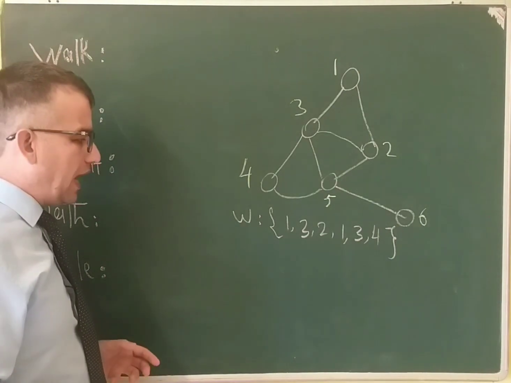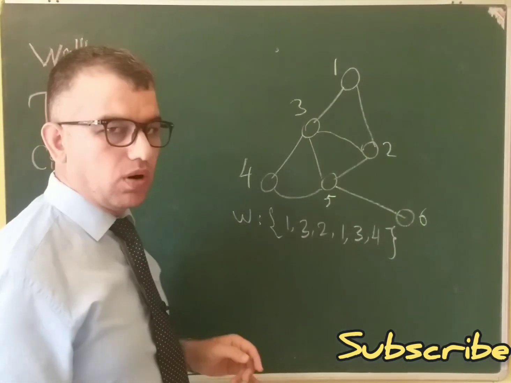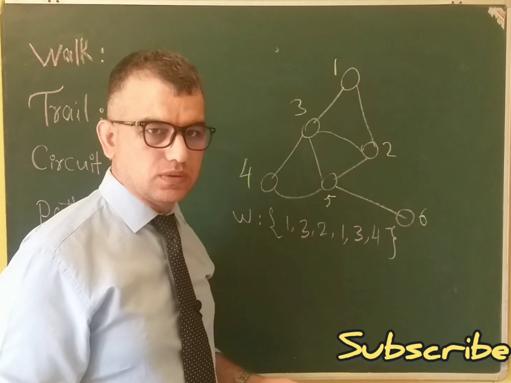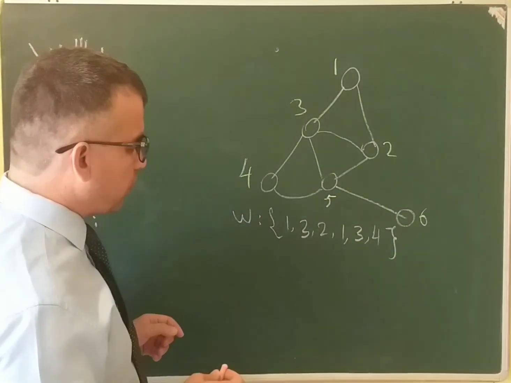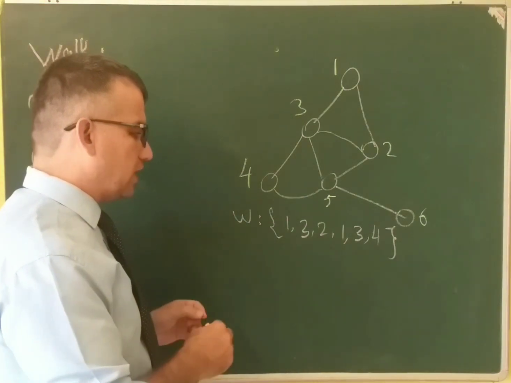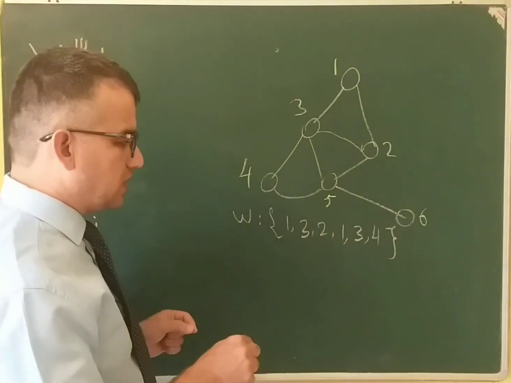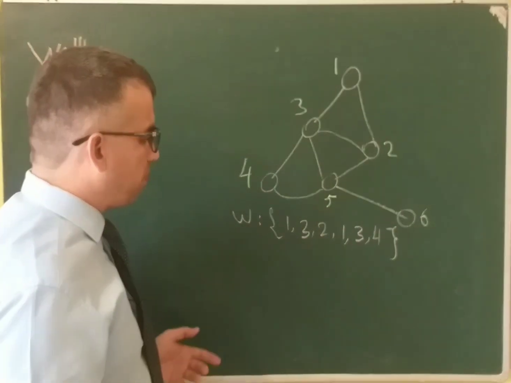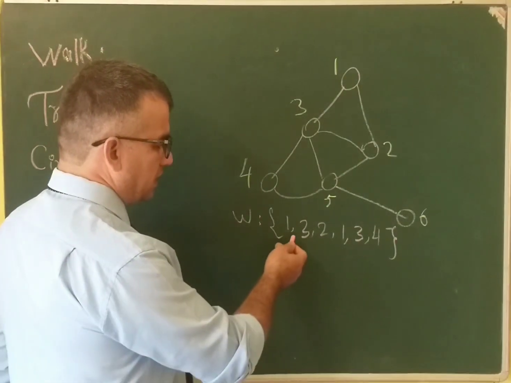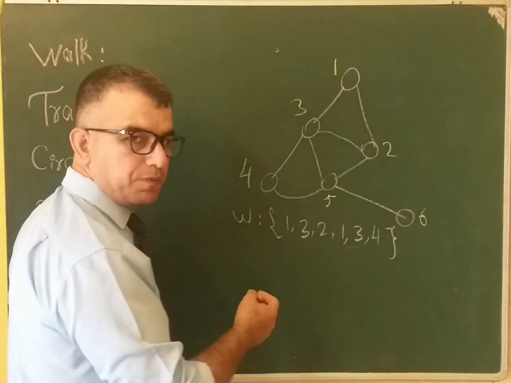In a graph we have two types of walk: open walk and closed walk. An open walk is a walk in which the start and end vertices are not the same. For example, this is an open walk.